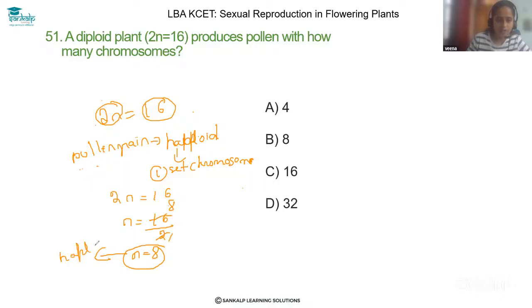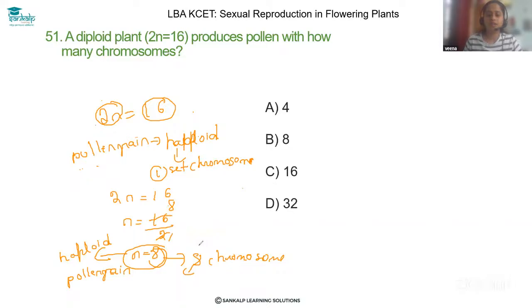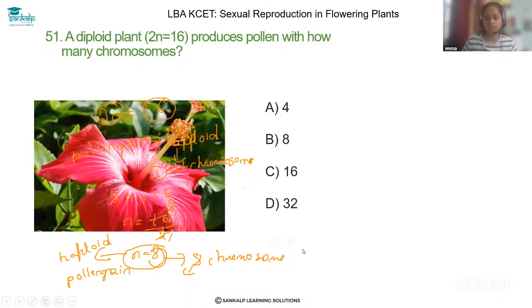Haploid. So in haploid, the pollen grain will be containing only 8 chromosomes. Only one set of chromosome is present. Okay, so the correct final answer is option B, 8 chromosomes. Thank you.